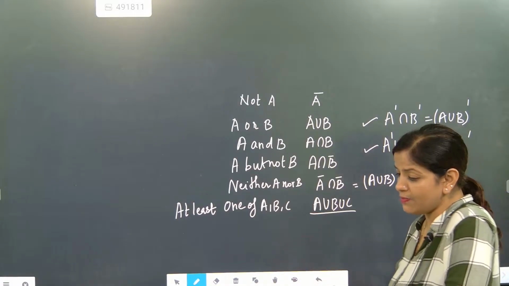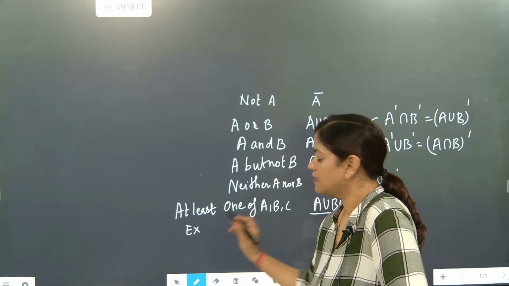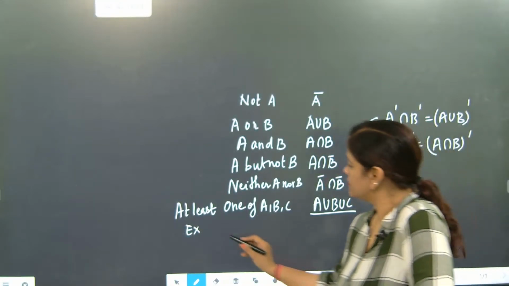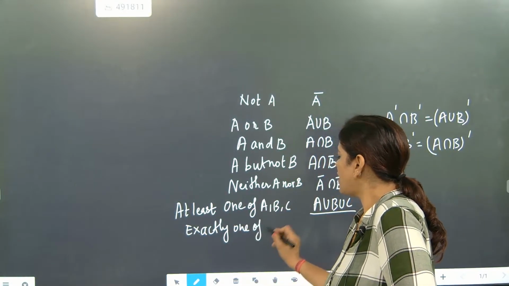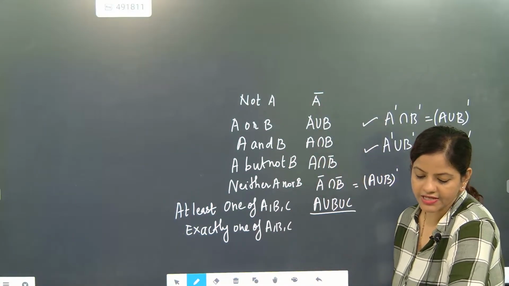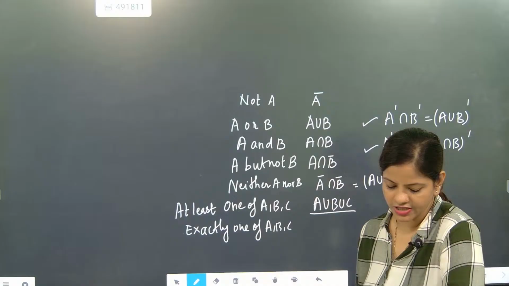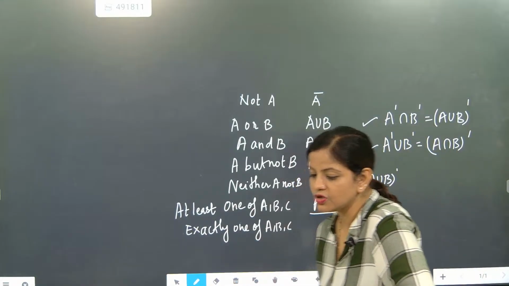Exactly one of A, B and C. Understood? So if somebody says exactly one of A, B and C, it means when one will be there, the others will not be there. Understood beta?